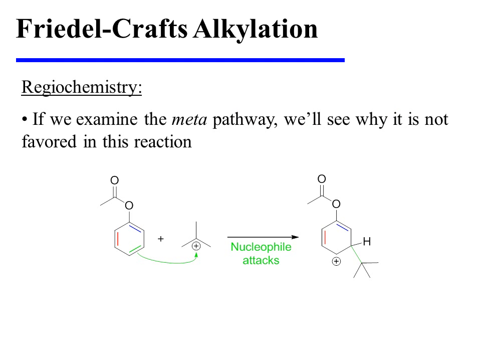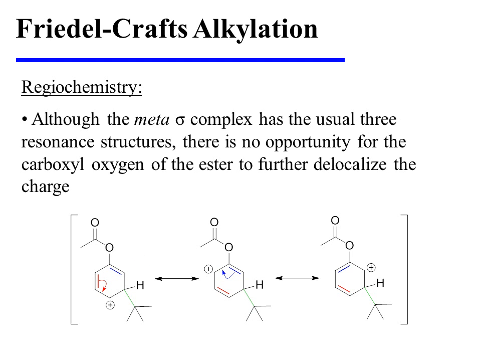If we briefly examine the meta pathway, we'll see why it is not favored in this particular reaction. Shown here is the formation of a meta-sigma complex. While the meta-sigma complex does have delocalization of the charge around the ring, there is no opportunity for the carboxyl oxygen of the ester to further delocalize the charge.